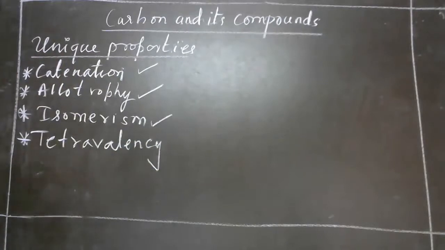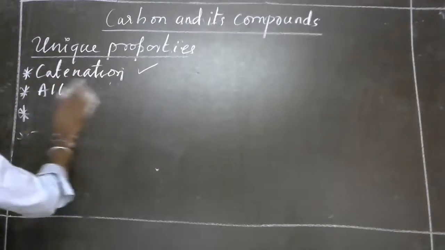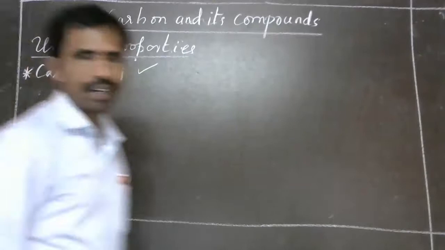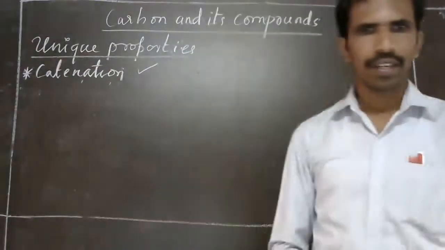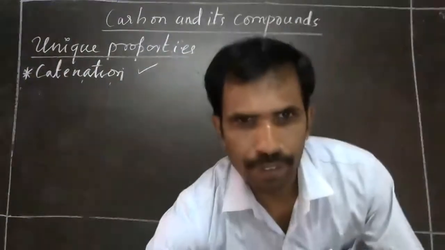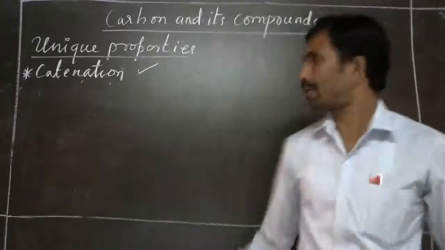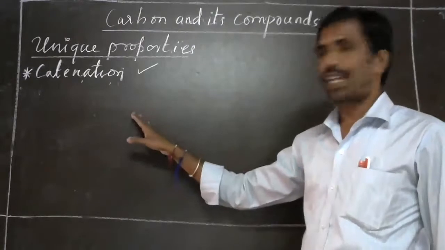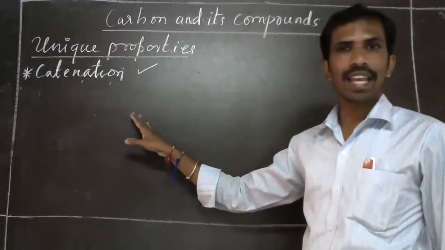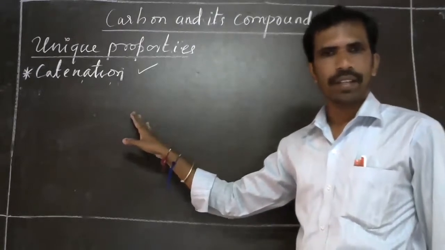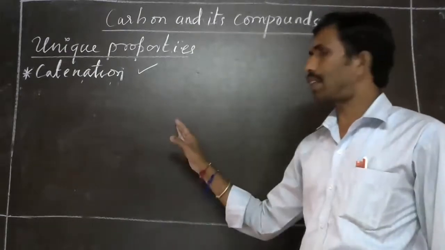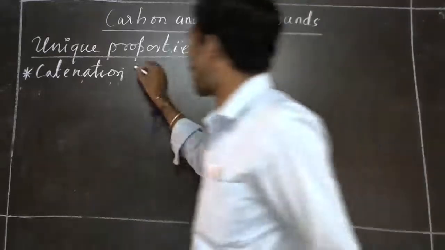So already I told you about the allotropes. Carbon is available in different allotropic forms. I told you diamond and graphite are the allotropic forms of carbon. That we have discussed already. Allotropes are the elements which have the same chemical properties but different physical properties. Next part of the lesson, we are going to discuss catenation.